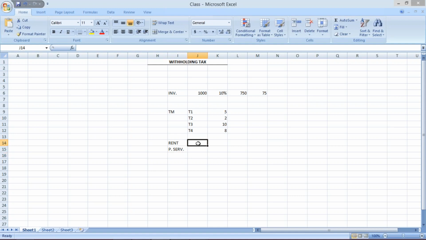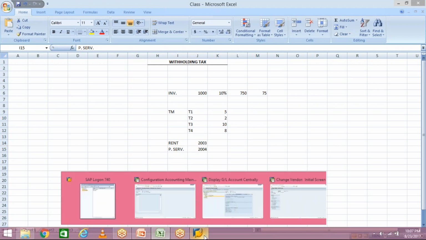So for rent they are saying that okay, we should have a GL number 2003, and for professional services create a different GL 2004. For rent we are having a different TDS, for professional services we are having a different TDS percentage. Okay, so we have created two different tax percentages.